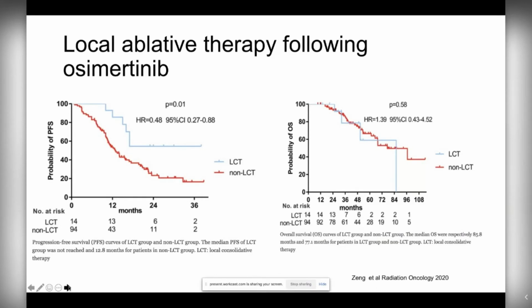Now we have seen some data looking at the use of osimertinib and then using local ablative therapies after, like a consolidation approach, showing that there is benefit here. This study is still retrospective, not prospective, but also showing a signal that there is a group of patients with EGFR mutation who seem to benefit from consolidation radiation after osimertinib and having a response.